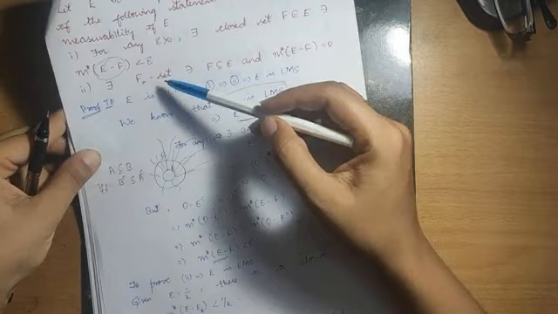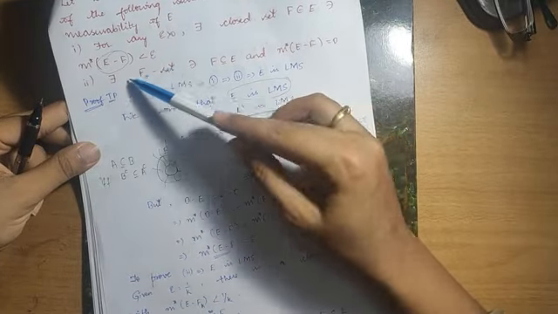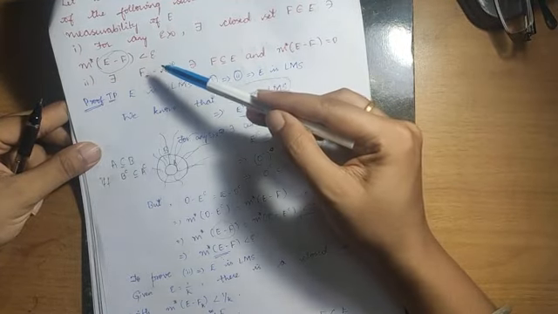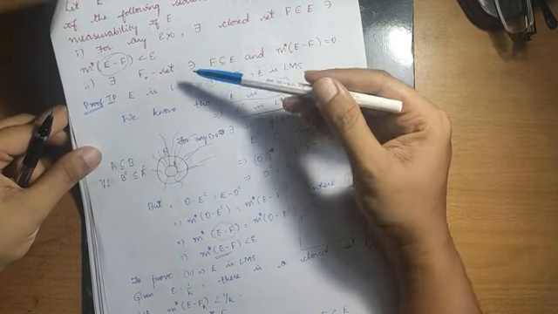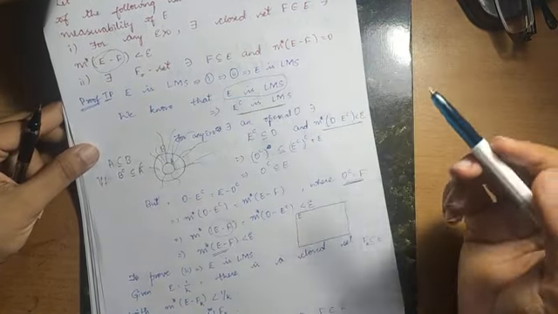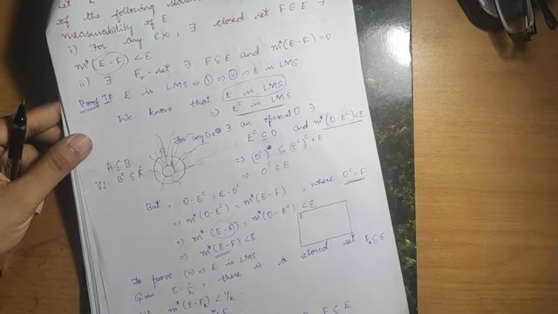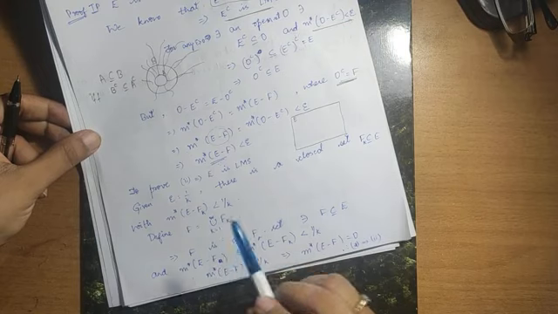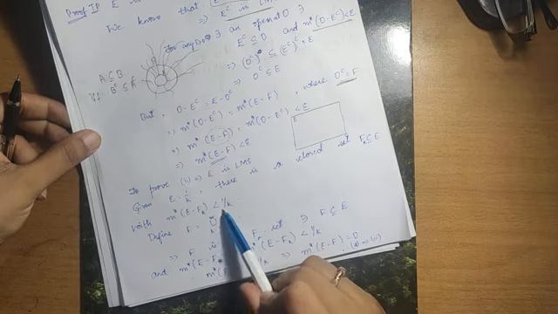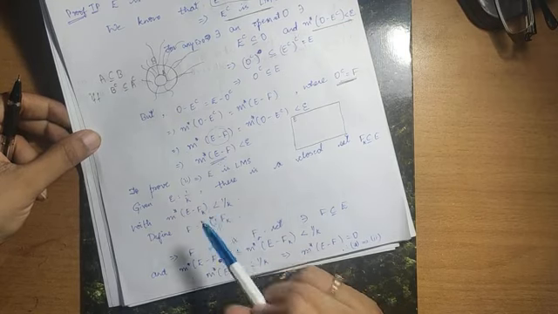Since they have said there exists an F delta set, sorry, F sigma set. From the definition of F sigma set, we know that it is a countable union of closed sets. So F is equal to union k equals 1 to infinity of Fk. This is nothing but my F sigma set.